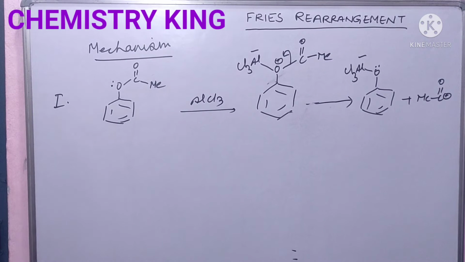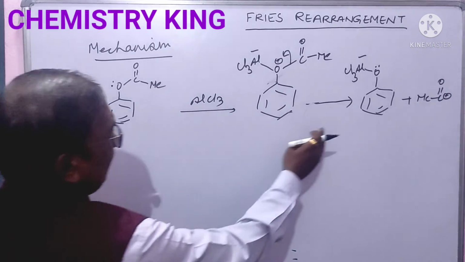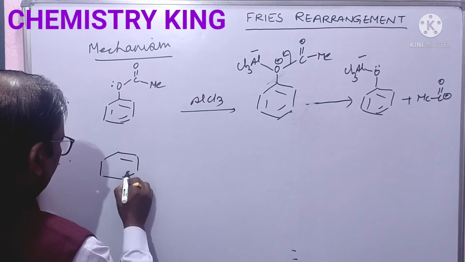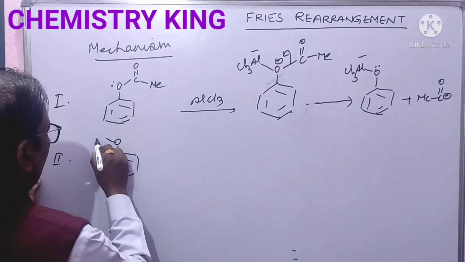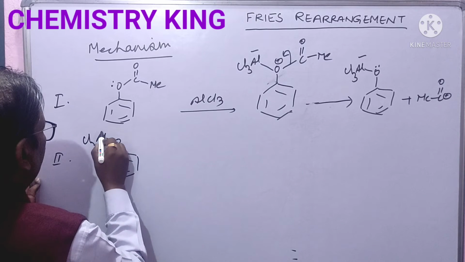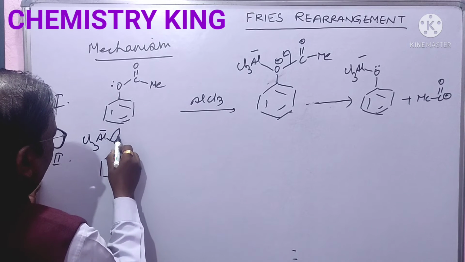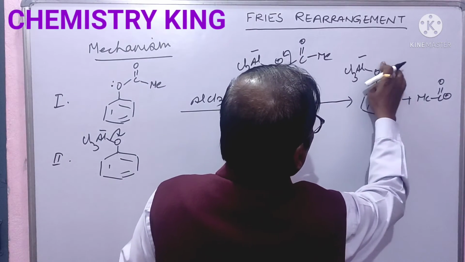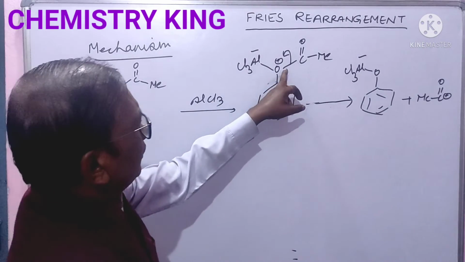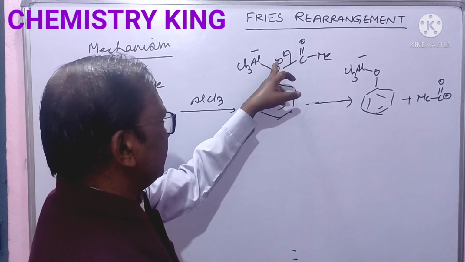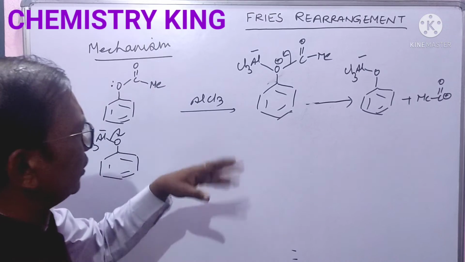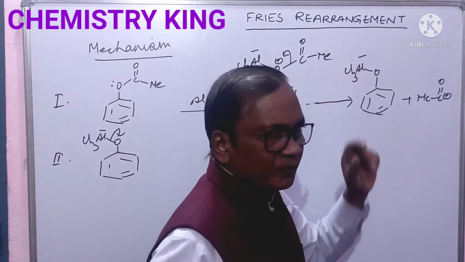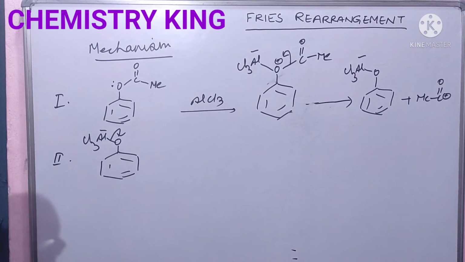Now, in the second step, write this O AlCl3 minus. This bond will break in this fashion. I do not want to show this lone pair of electrons, so unnecessary.